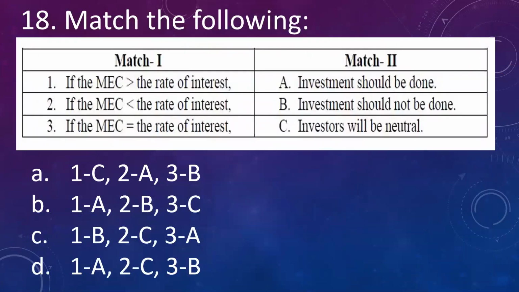Then match the following. One side it is given the relationship between MEC and rate of interest. On the other side the decision of the investors. So we have to match the pairs here. The answer for this question will be, if marginal efficiency of capital is greater than the rate of interest, then investment should be done. If marginal efficiency of capital is less than the rate of interest, then investment should not be done. And when marginal efficiency of capital is equal to rate of interest, in this situation, investors will be neutral.